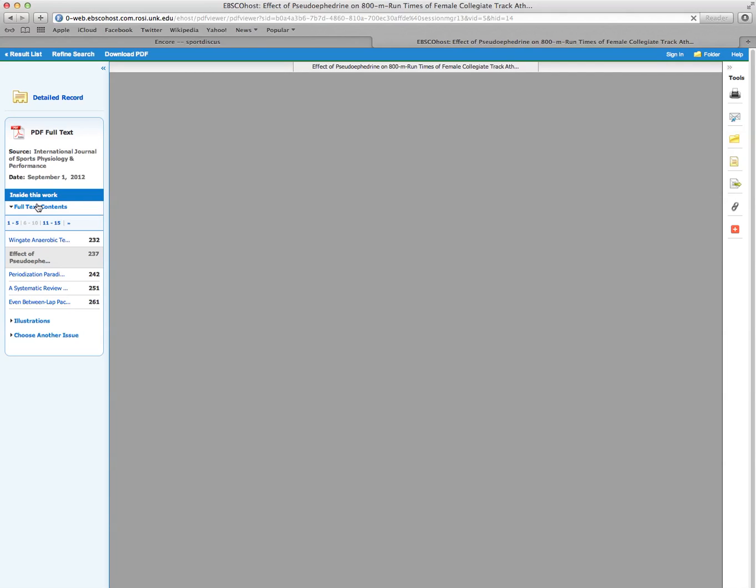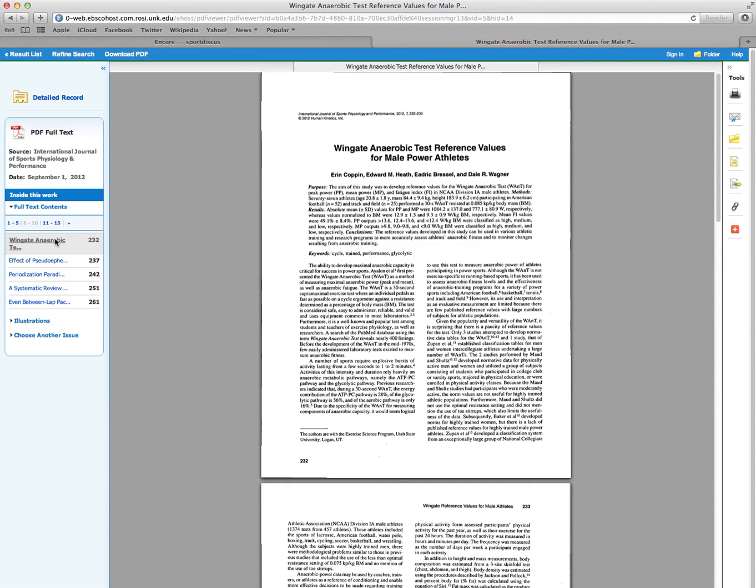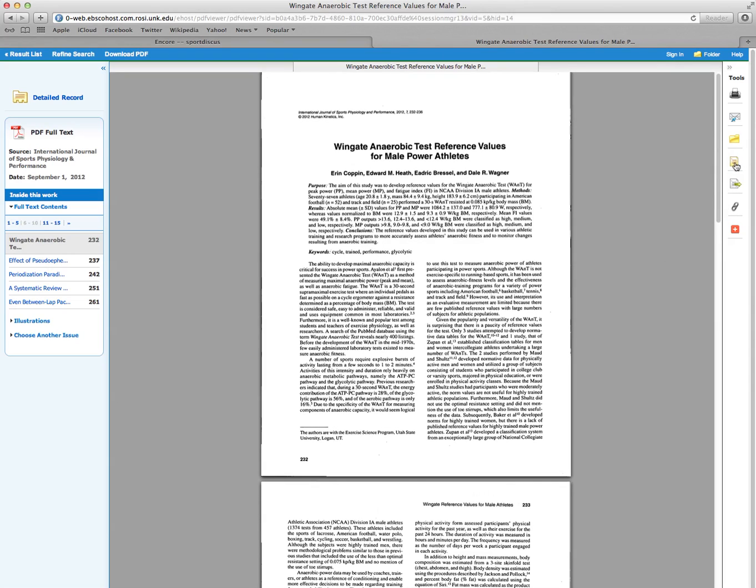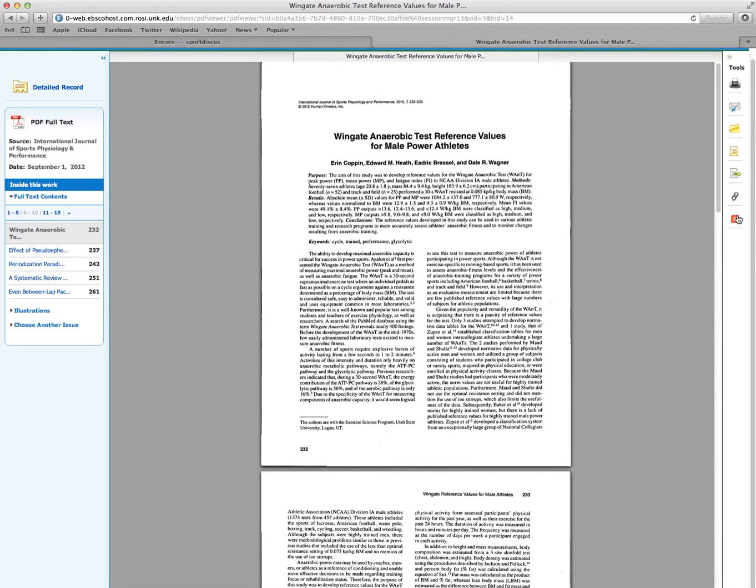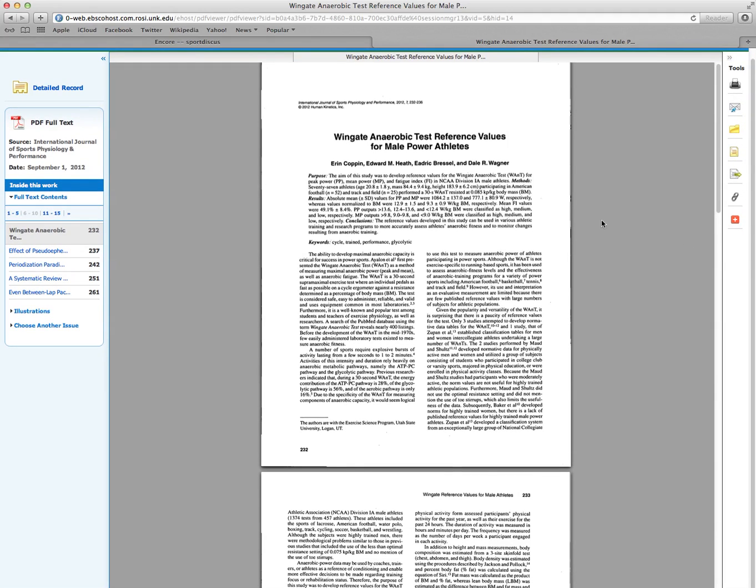Just take a second for it to load. There we go. And that's what it looks like. Notice that the tools that I just pointed out are also available from this view of the article.